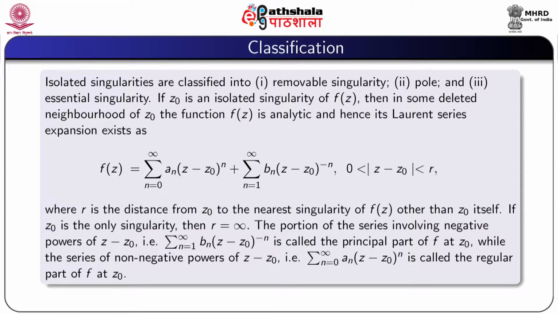If z0 is the only singularity, then r is infinity.